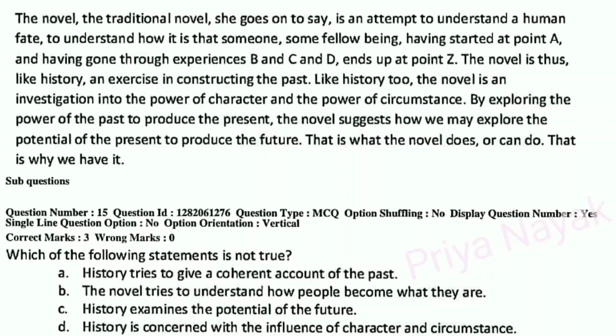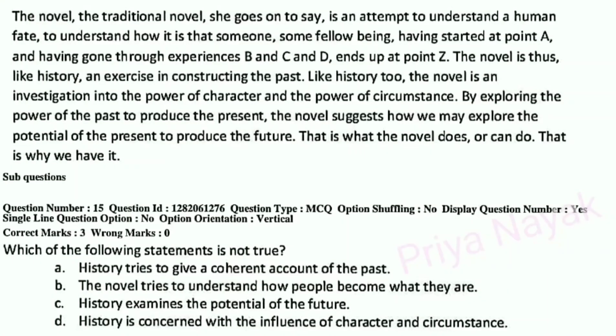We can see that all are looking almost right. But now look at the last third line of the passage. They used "may". It means according to the passage, history may or may not examine the potential of the future. So here the right answer is option number C.